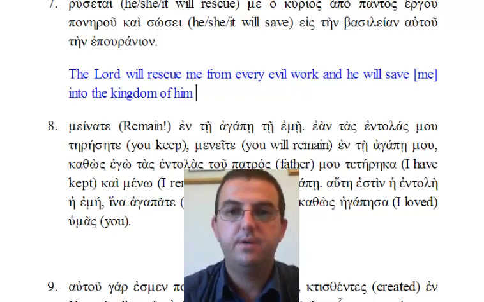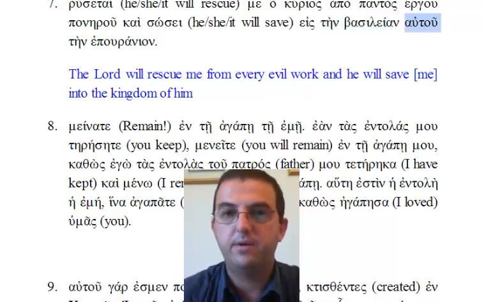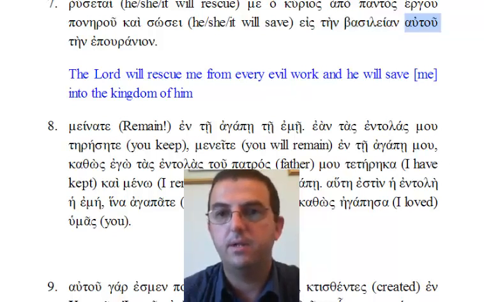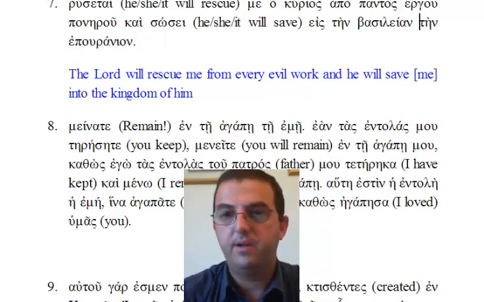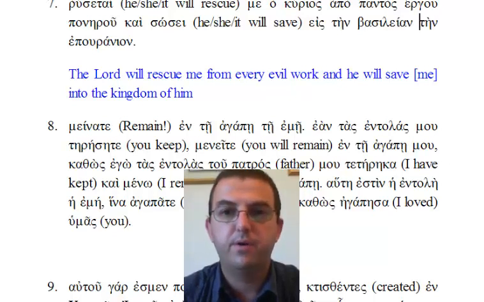And then we've got, notice the case, ten basileian, ten epouranion. If we didn't have the autou in the middle, let me delete it so that you can just see this, we would have a classic example of an attributive adjective where you've got article, noun, article, adjective.